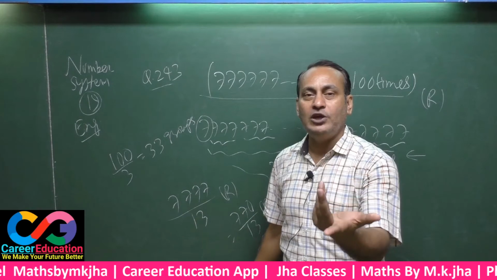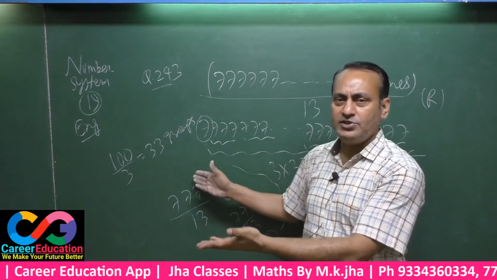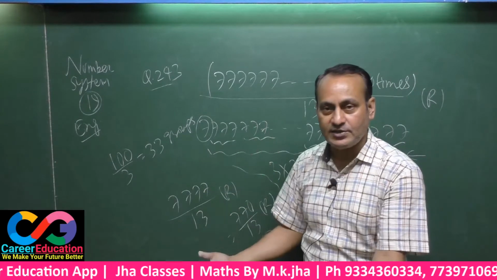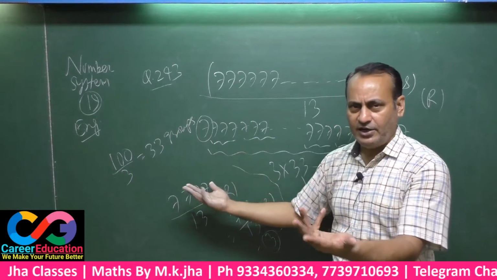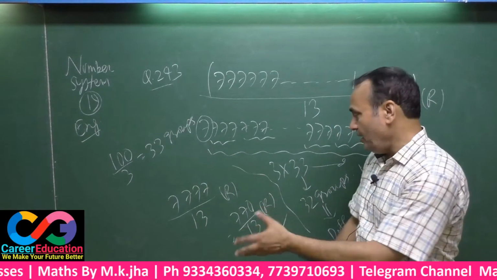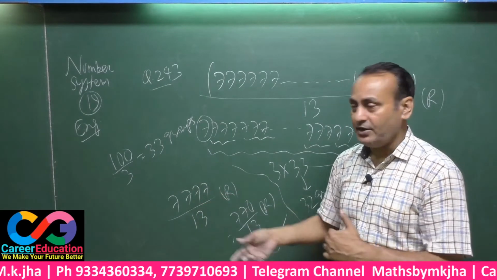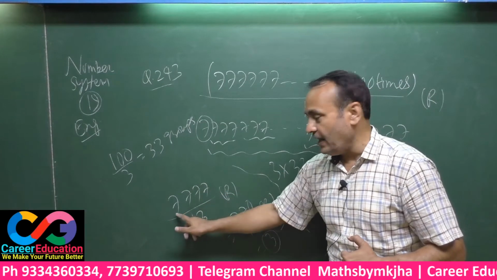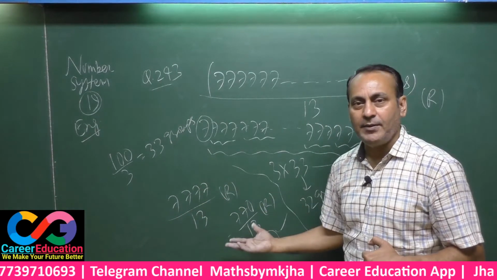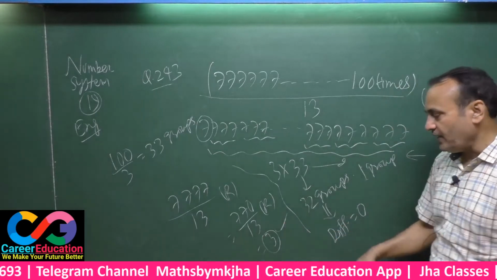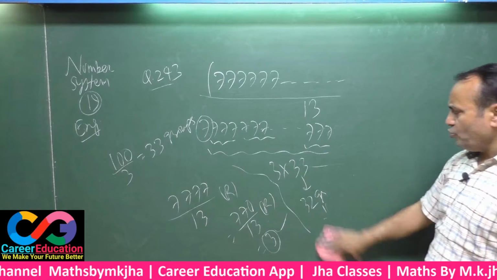Now you have to divide 7777 by 13 and get the remainder. After division you got the remainder 3, that is your final answer. Note down. You can divide this by 13 and the remainder will be 3. Again you may apply the trick here as well. This will be one group and this will be another. 777 minus 7, that will be 770, be divided by 13, you got the remainder 3, that is your final answer. Now coming to question number 244.